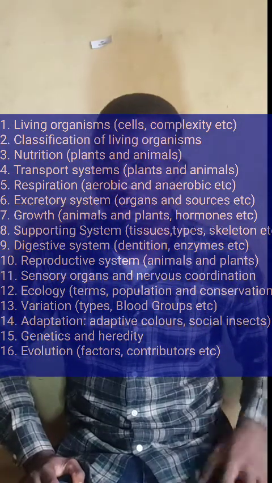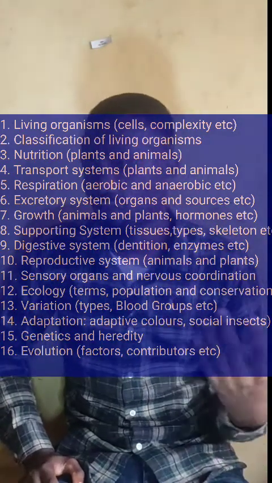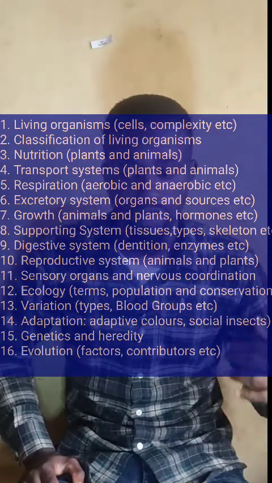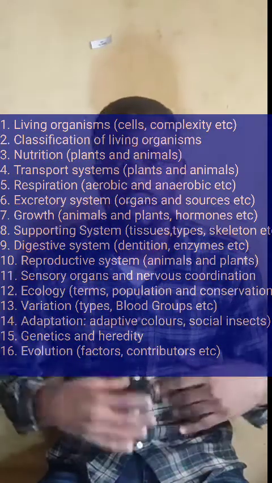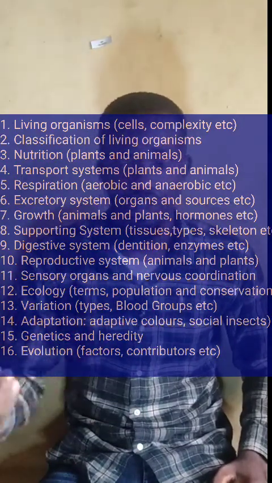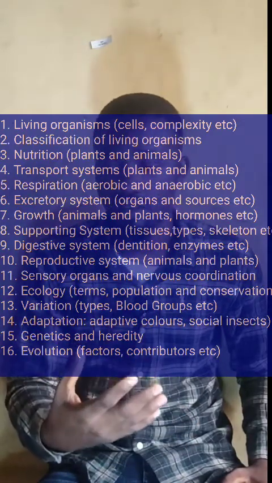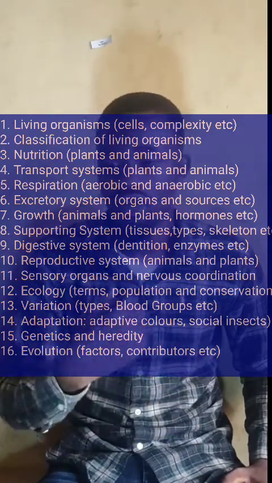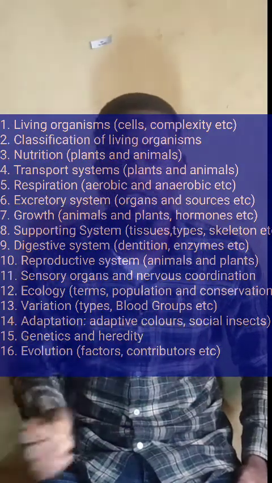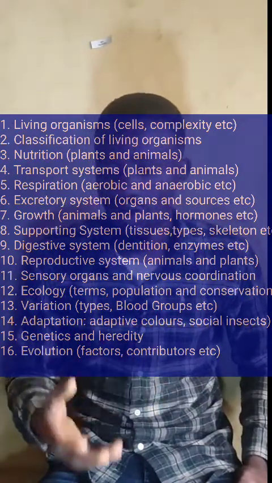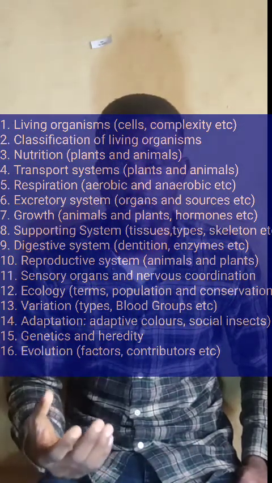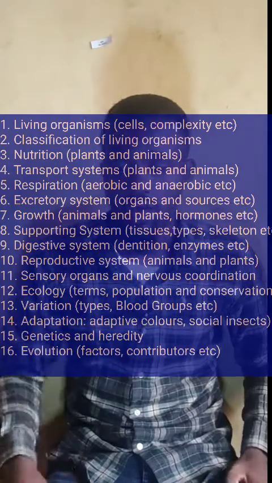Then another topic is growth in plants and growth in animals. You have to know about some hormones that can be utilized in plants. You have cytokinin, auxin, gibberellin, and their functions. Know about that. Then responses such as tactism, nastism, and tropism. You have to know about each of these responses. Then you have to know about growth in plants too. How does a plant grow? How does an animal grow rather? So you have to know about that.